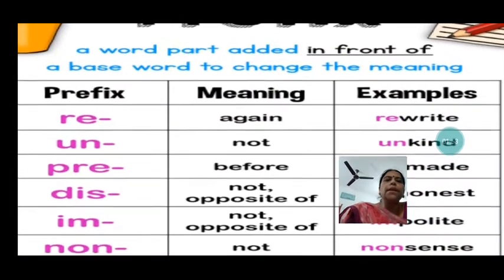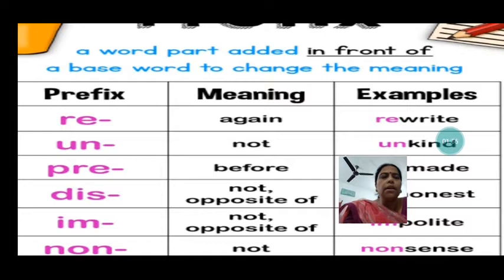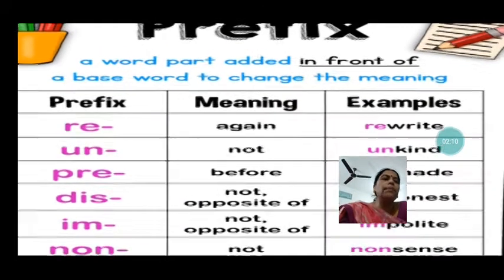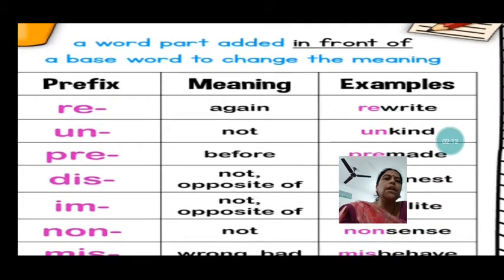Now see here prefix re. Let us know the meaning of re. Meaning of re is again. And when we add it to the base word write, it becomes rewrite. Rewrite means again write. What happens when in grammar any question says rewrite the sentence? Then you write it again.